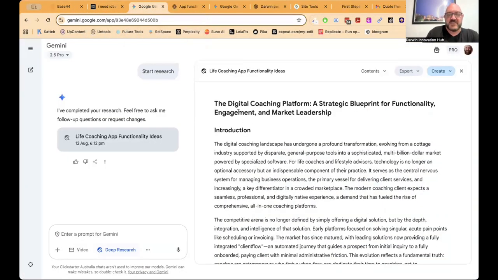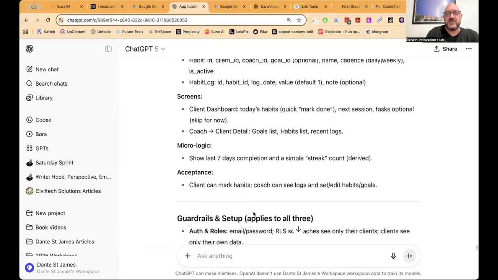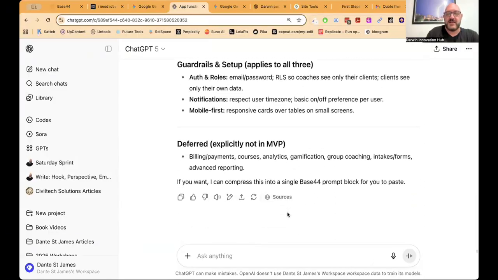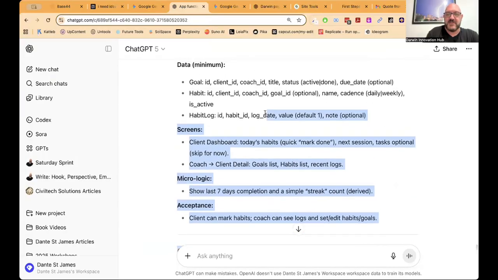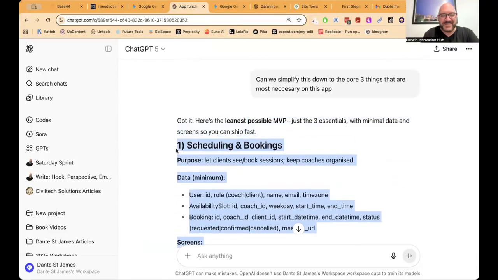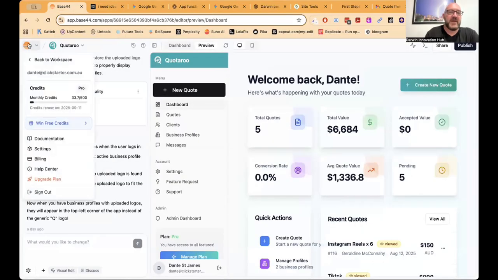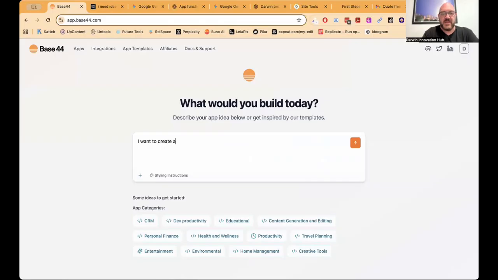Going back to where we are, we've got this description of our coaching platform. We've got this scheduling and bookings. Here we go, this is the really simple one we got. Guardrail setups deferred, not specifically in MVP. So I'm going to take some of this here, go into Base44, and start a coaching platform. Let's go back out of here into my workspace. I'm going to say, I want to create a life coach platform with the following basic features.